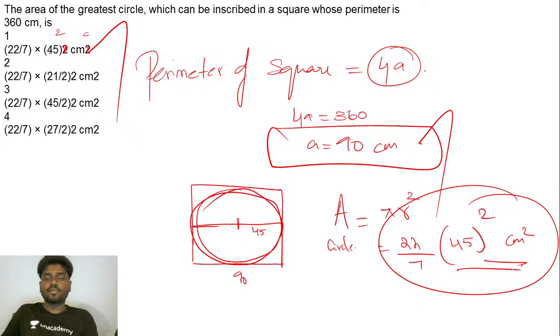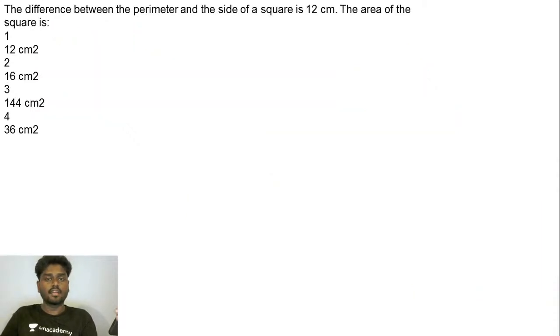Very easy question, guys. Let's go for the next question. Come on, try to do this.